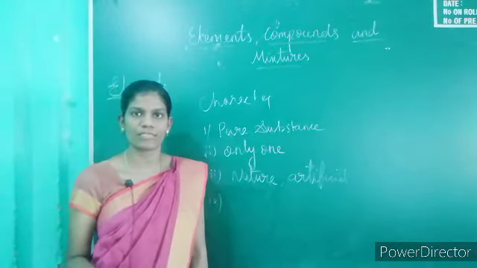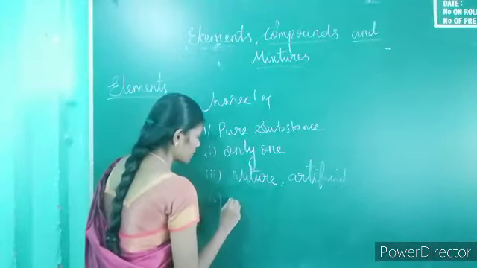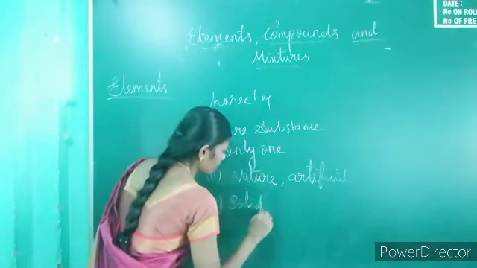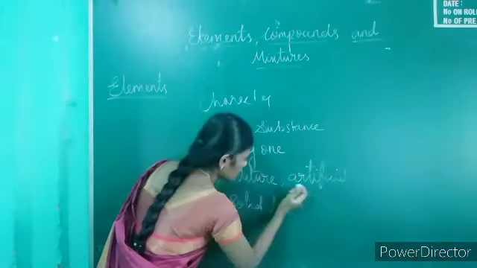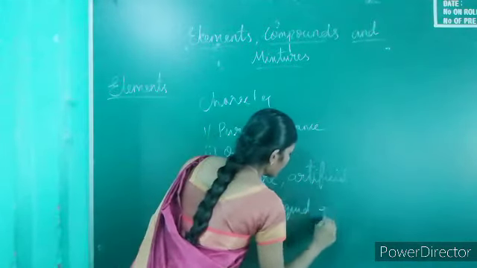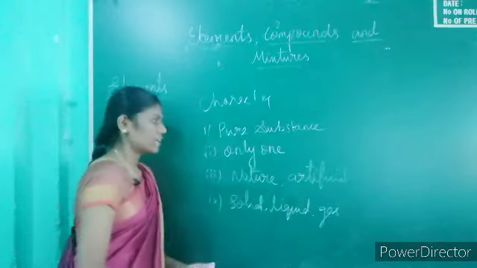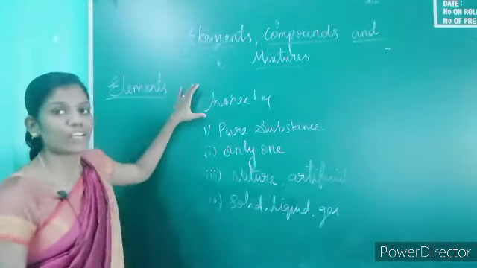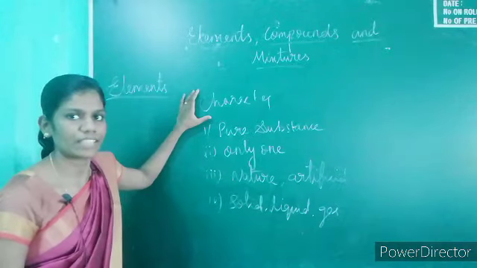What are the three states of matter? Solid, liquid, and gas.